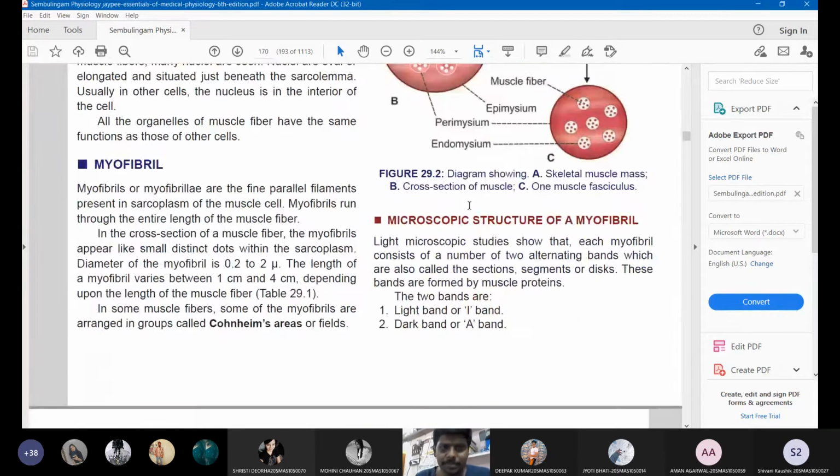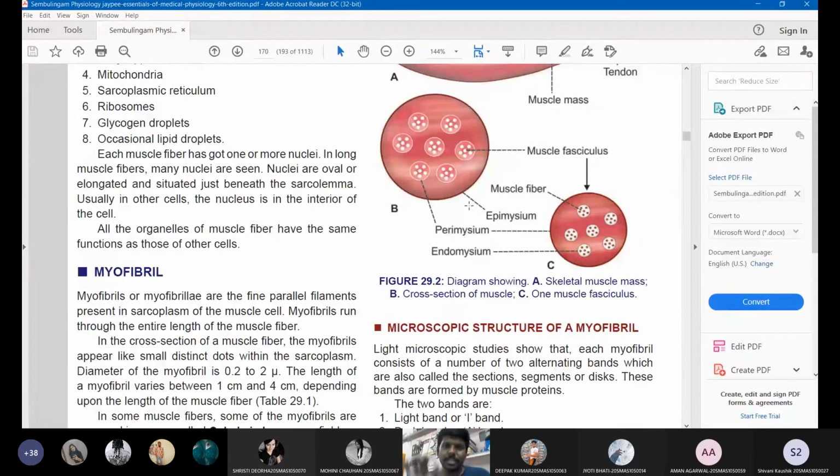Now, that fiber is also made up of tiny filaments, and those tiny filaments are called myofibrils. In those myofibrils only you will find the actin and myosin filaments.